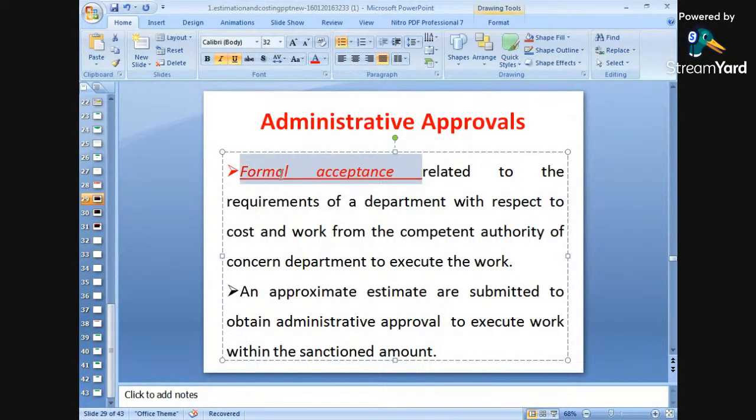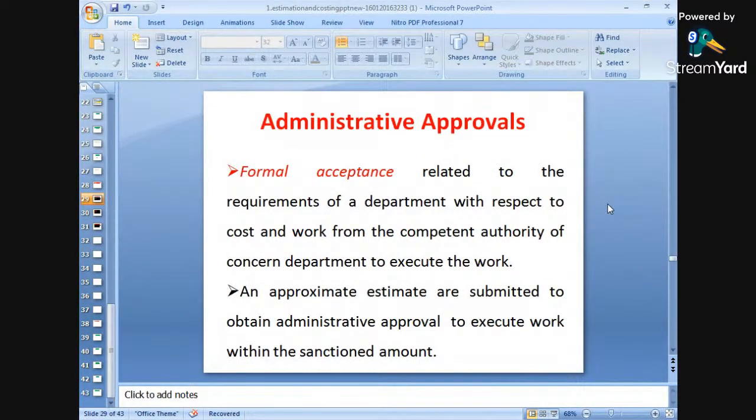आप कोई government department से acceptance हो रहा है कि this type of work will be carried out in such a manner, so this acceptance will be given by the government firms under the head of administrative approval.